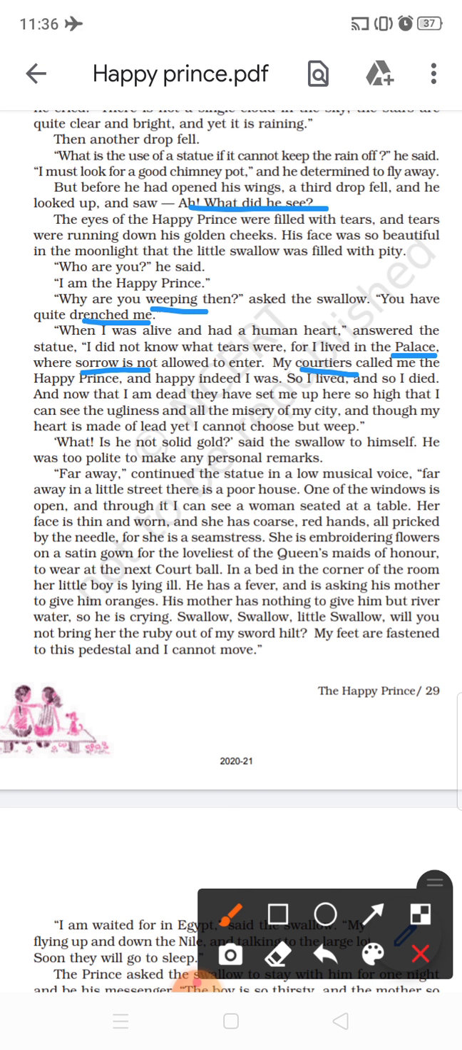And now that he is dead, what happened? They have kept him on the top so high that now he could see the ugliness and all the misery of the city. All the bad things, and the miserable life that people are living, he could see from the top. And though my heart is made of lead, of iron, he is telling, I cannot choose but weep. I can't control myself looking at the suffering, the pain, the misery of the people.